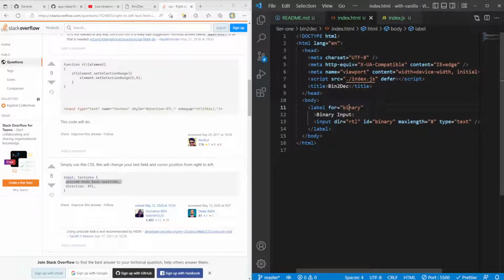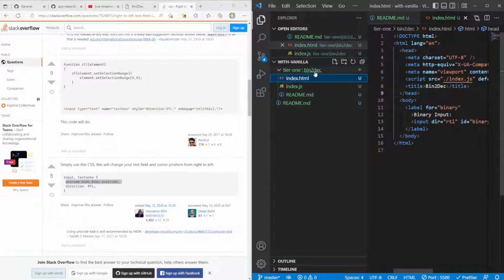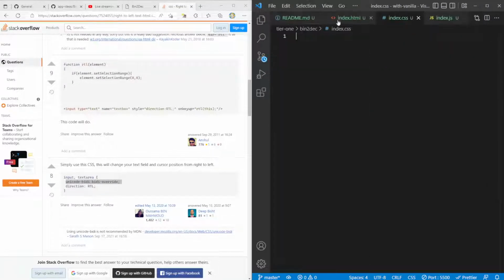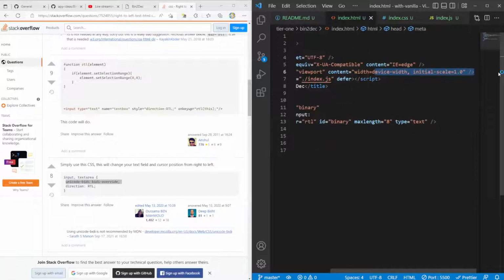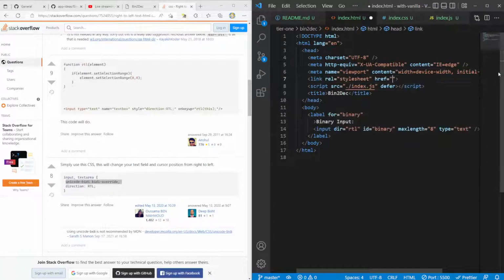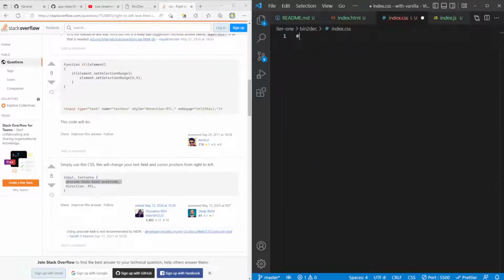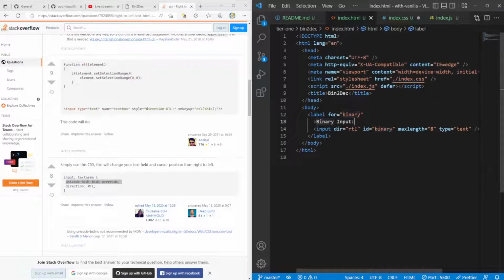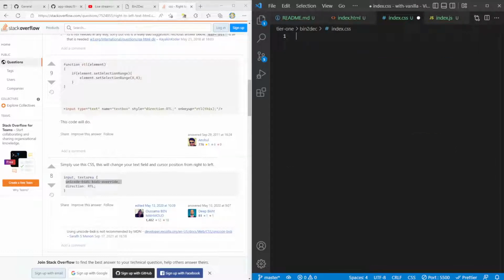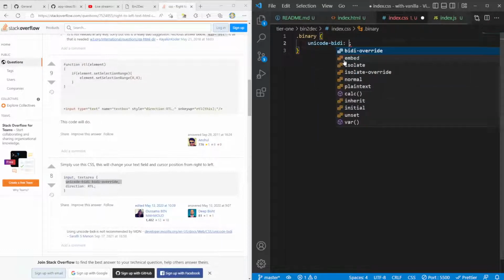Because we're going to be messing with some CSS, let's go ahead and create an index CSS file, and make sure that we also link to that file. Now link to the index CSS. I want to change the thing for binary, so let's give this a class. Call this binary. This one's called the Unicode bidi.